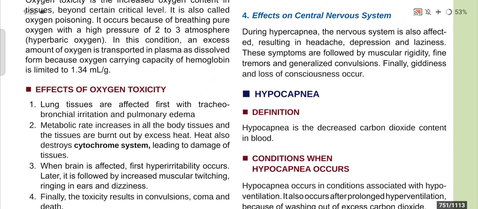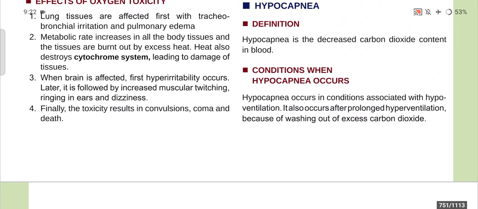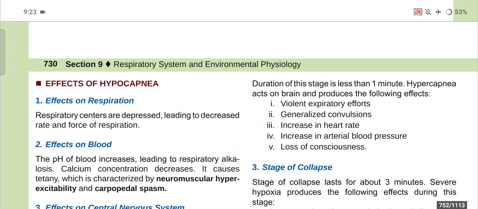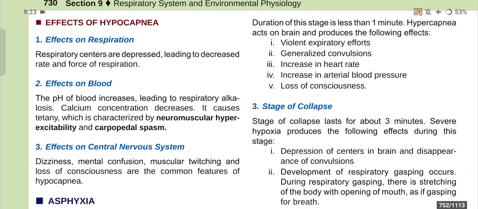Now, hypocapnia. Hypocapnia is a decreased carbon dioxide content in blood. Hypocapnia occurs in conditions associated with hypoventilation. It also occurs after prolonged hyperventilation because of washing out of excess carbon dioxide. Now, effects of hypocapnia. Effects on respiration: respiratory centers are depressed, leading to decreased rate and force of respiration. Number 2, effect on blood: the pH of blood increases, leading to respiratory alkalosis, and calcium concentration decreases.